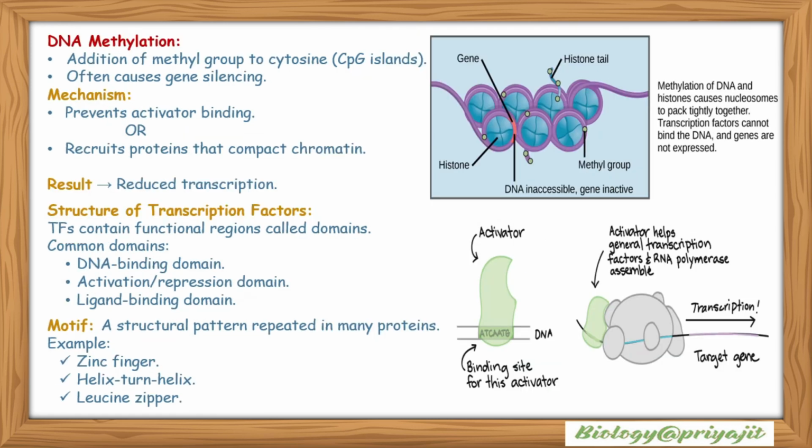DNA methylation: addition of a methyl group to the cytosine nitrogen base at CpG islands. It often causes gene silencing. It prevents activator binding, or it recruits proteins that compact the chromatin, and it results in a reduced rate of transcription.